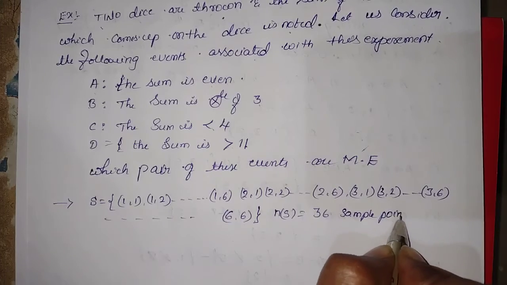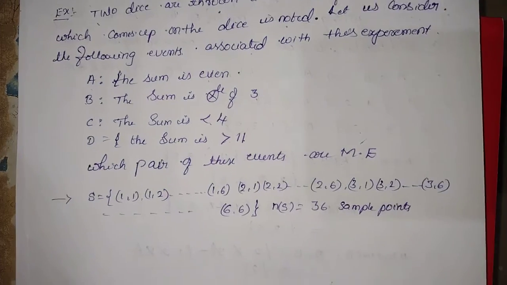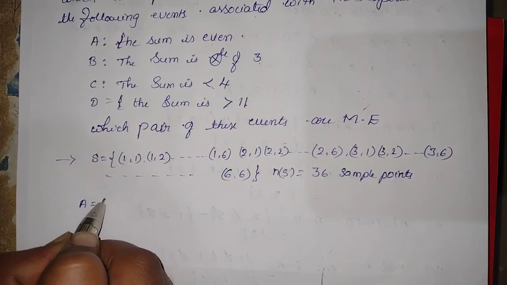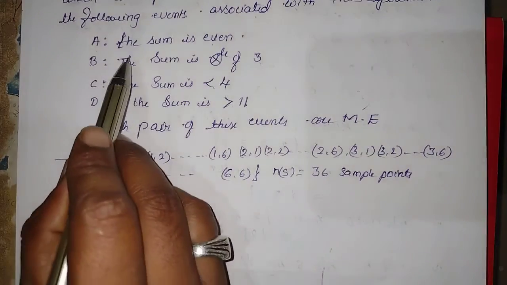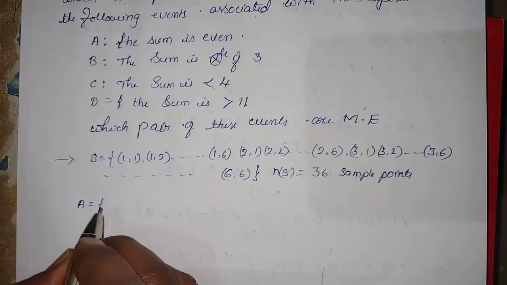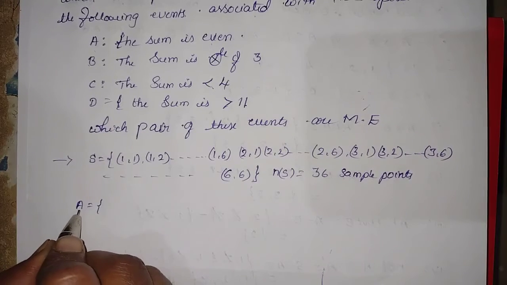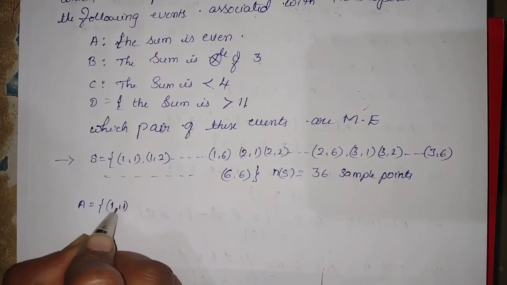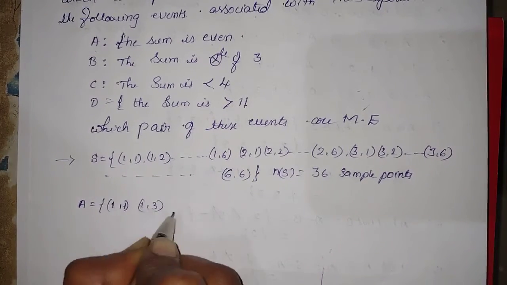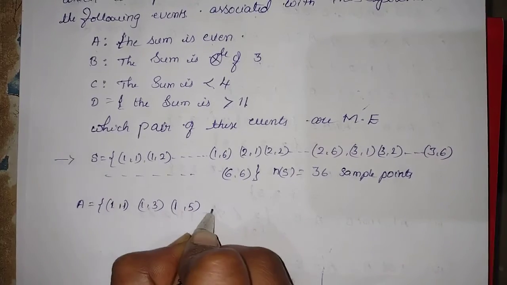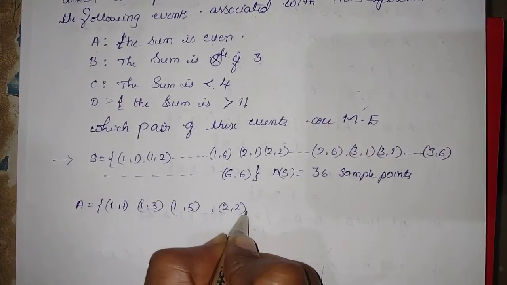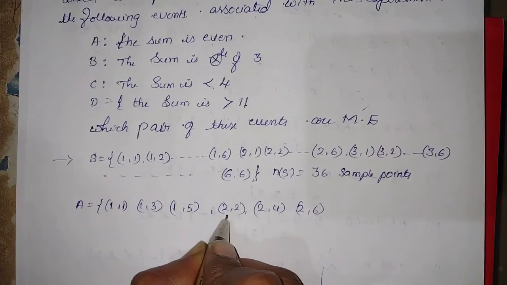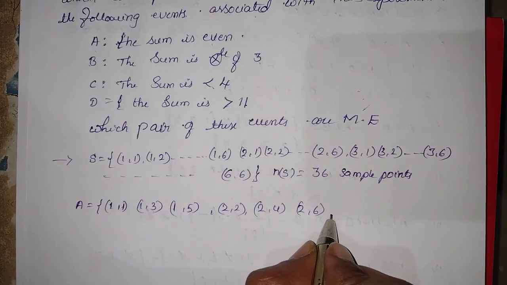Sample points. Is it right? Out of the 36 sample space, we should separate the events. A stands for the event: the sum is even. Which elements come under the set A? 1 comma 1, because 1 plus 1 is 2; 1 comma 3; next 1 comma 5. Clear? Next 2 comma 2, 2 comma 4, next 2 comma 6. Because if you sum the two numbers, we will get even.